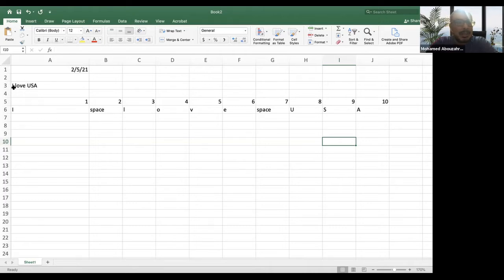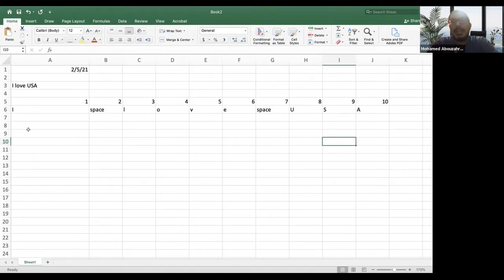So there is a space, right, between the I and love, and another space between the love and USA, right? So we as humans look at this sentence and we can divide it into its words by looking at the delimiters or connecting letters or connecting signs between the words, right? So comma, dot, colon, semicolon, all of these are ways we can divide our sentence into words, right?